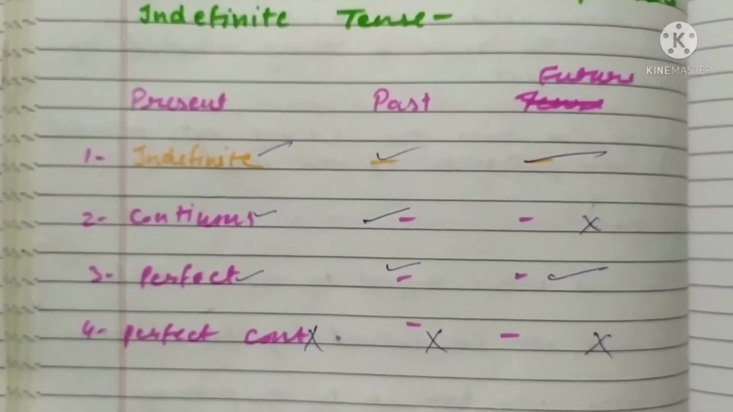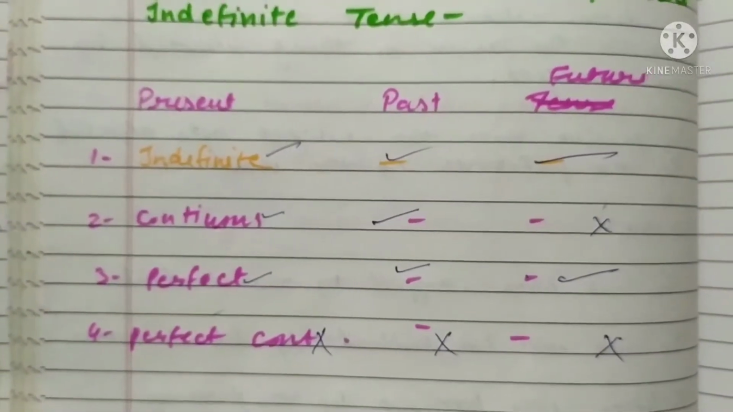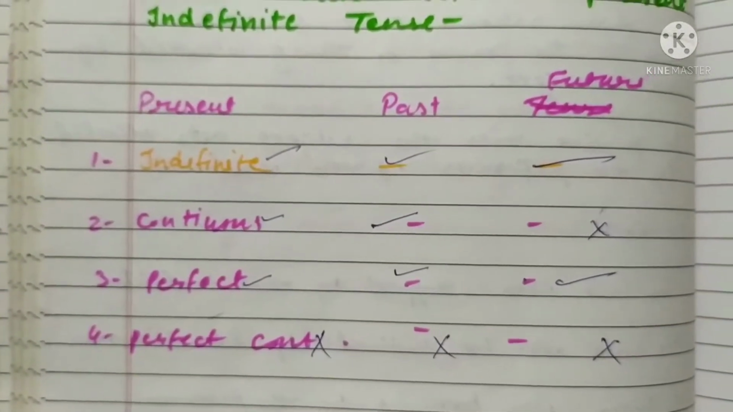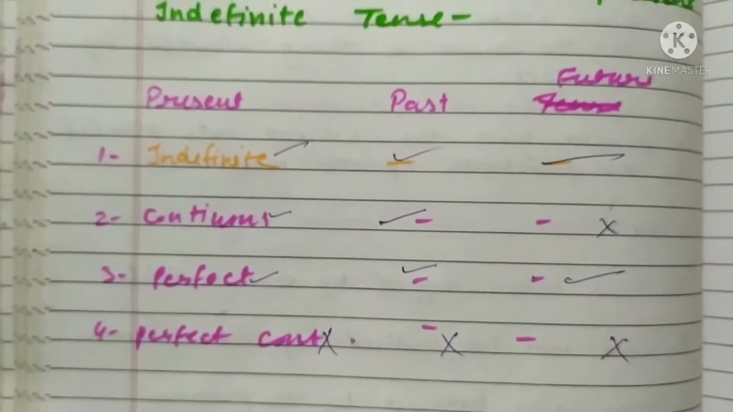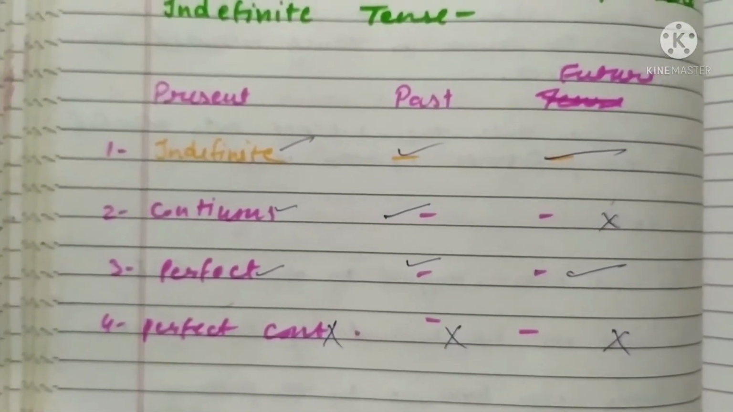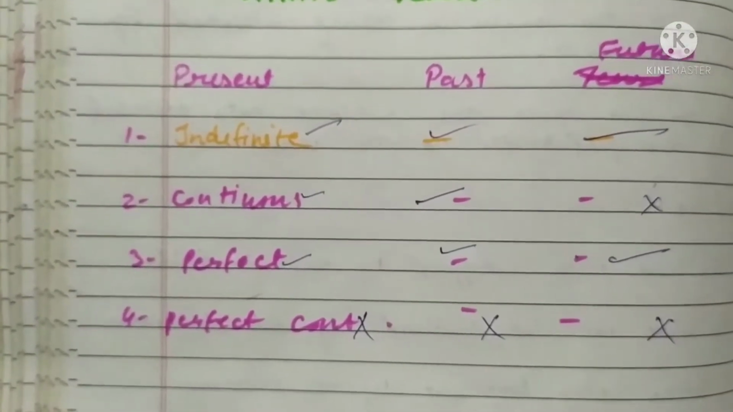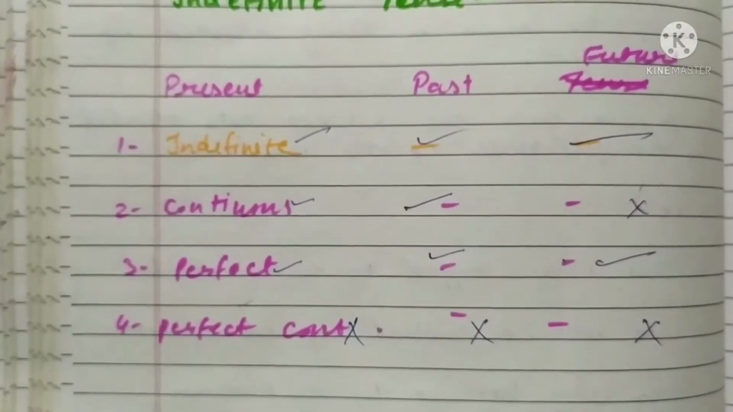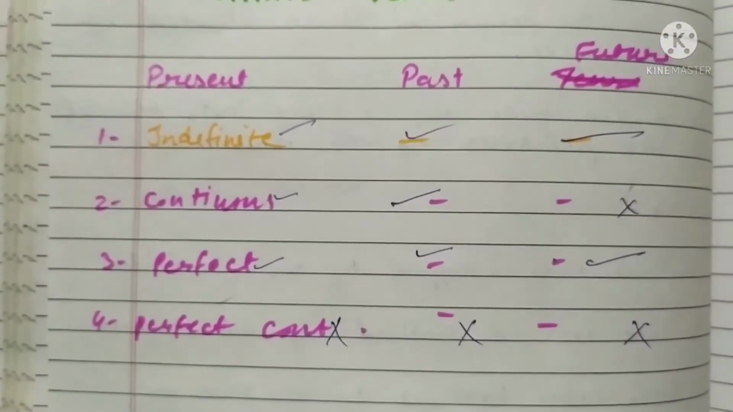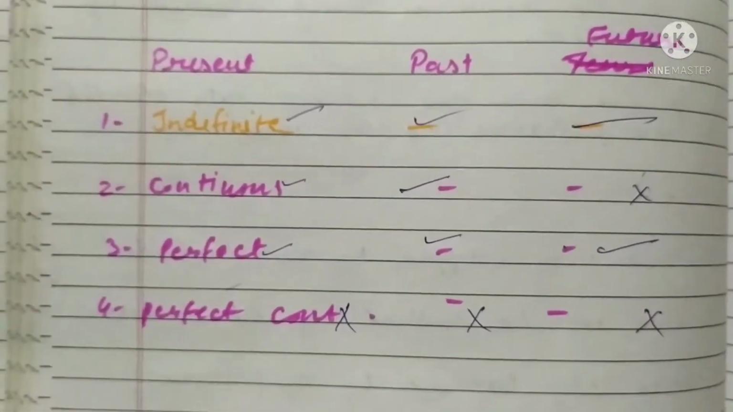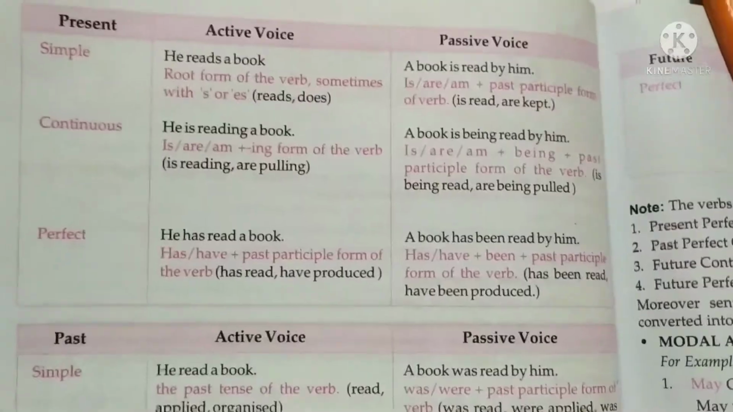Then how do we change this one? Present, past and future. Present indefinite changes into past and future. Continuous changes into present and past, not in the future. Perfect changes in three forms, but perfect continuous will not change. And active to passive, if it is changed, it is not correct, it will be very awkward and it will be wrong according to the grammar. So let's start first of all with present indefinite.